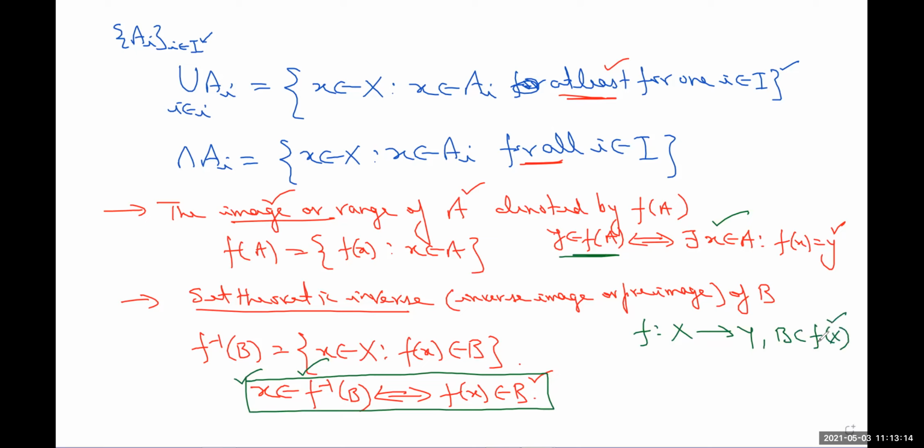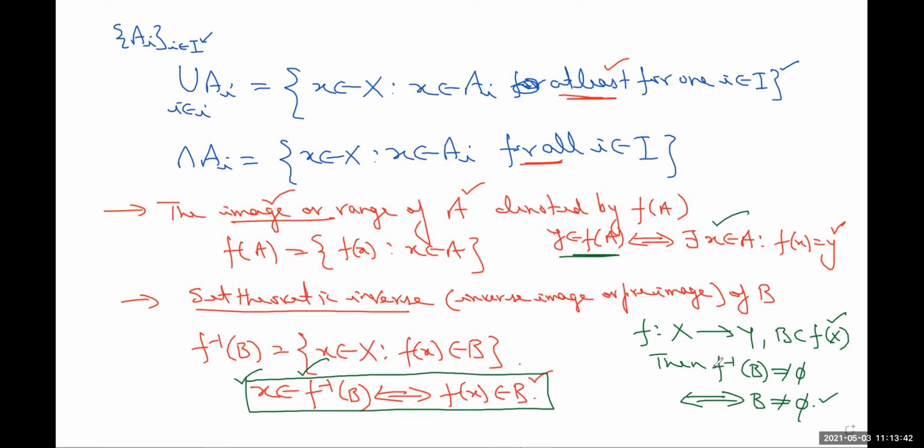Then remember, f inverse of B will be non-empty if and only if B is non-empty. Otherwise, it may happen that f inverse of B will be empty even if B is non-empty.